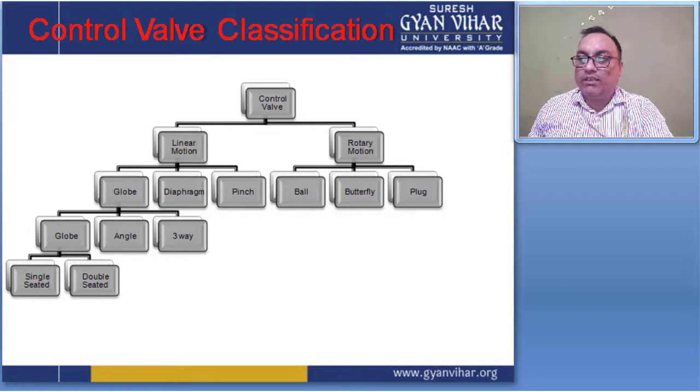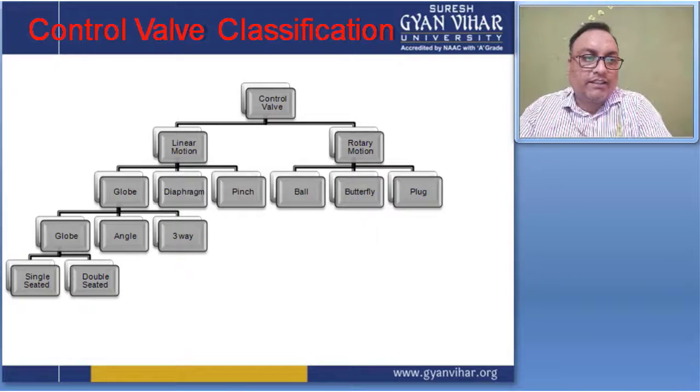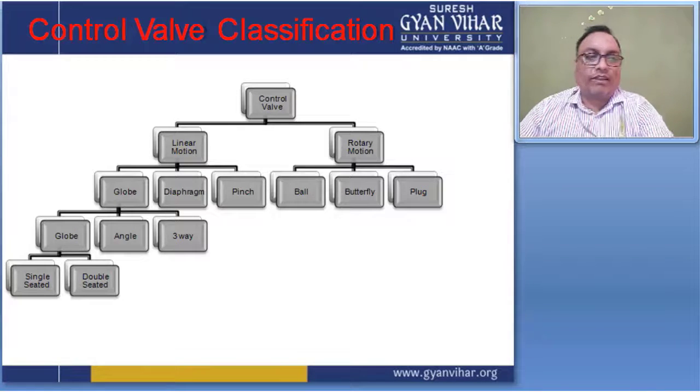And the rotary motion is again subdivided into three groups: ball, butterfly and plug type. And the linear motion is also divided into three groups, and these are the globe, diaphragm and the pinch type.